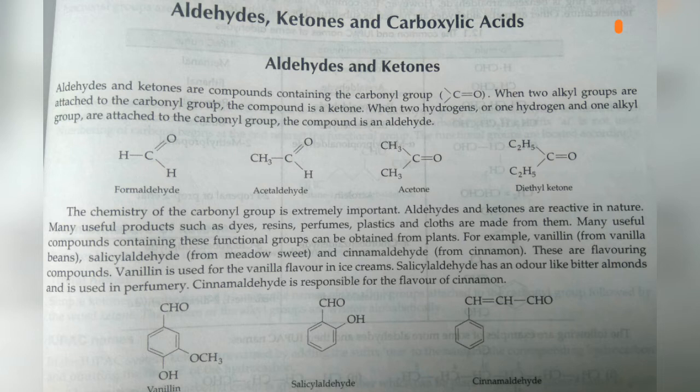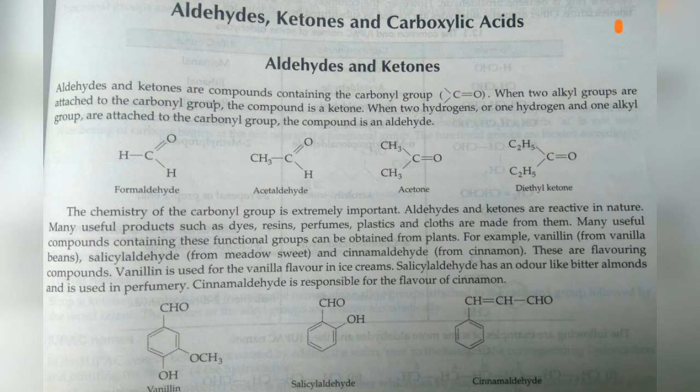Aldehydes and ketones are compounds which contain the carbonyl group, in which compulsorily the aldehyde is going to contain hydrogen on one side. But when you talk about the ketone, it is R on both sides. So aldehydes are groups which are always found at the terminal, while ketones are always found in between. They are important products of dyes, resin, perfume, plastics and many more.